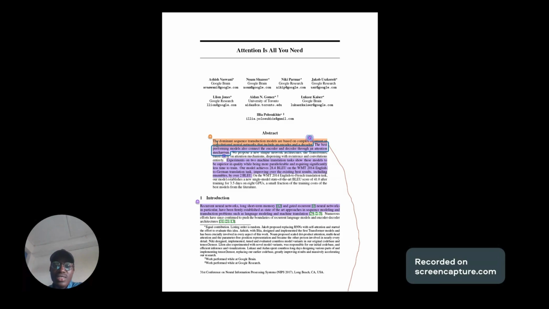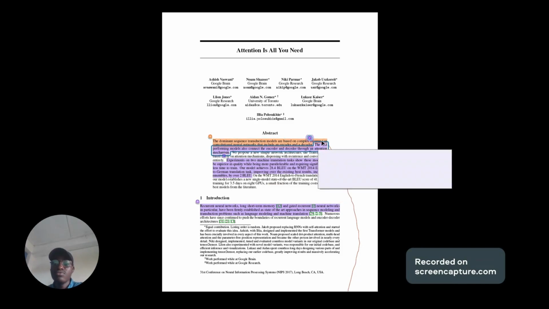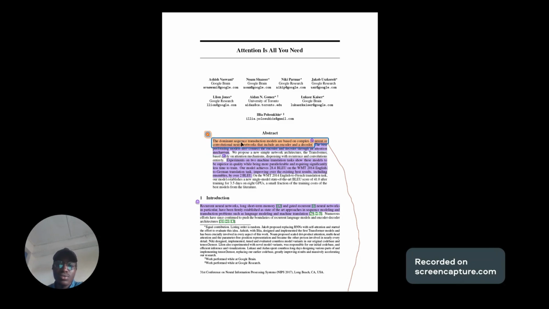We have it here where it says the dominant sequence transduction models are based on complex recurrent or convolutional neural networks that involve an encoder to decoder architecture. When it says encoder to decoder, that means such kind of architecture. Recurrent and convolutional neural networks. So if you are not new to artificial intelligence, you should have heard of recurrent and convolutional neural networks.